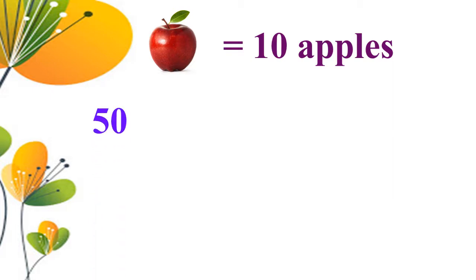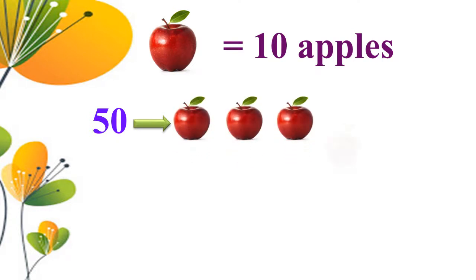So 50. 50 means here how many apples we want to draw? 50 divided by 10 equal to 5. So here we want to draw 5 apples. So 1, 2, 3, 4 and 5. Because 1 apple equal to 10 apples. So here 5 apples means 5 into 10, 50.